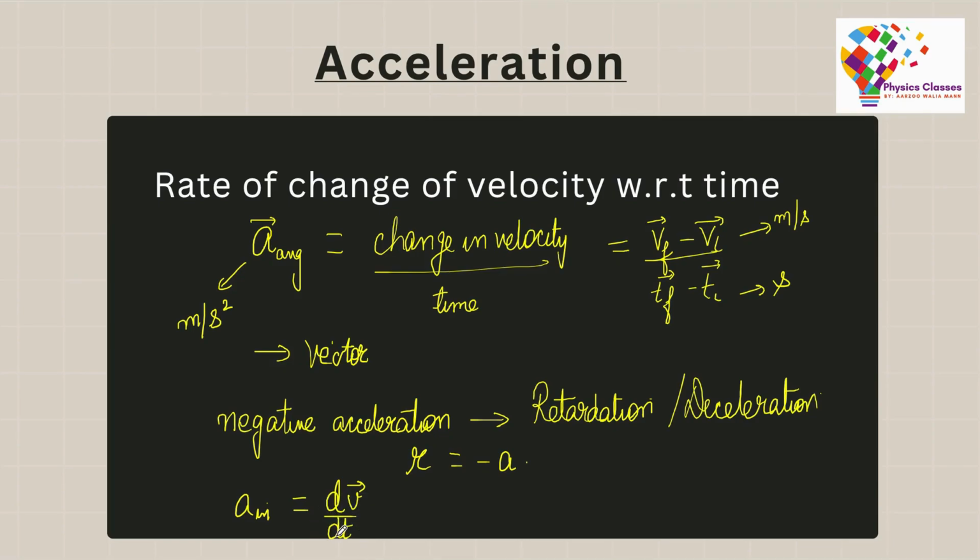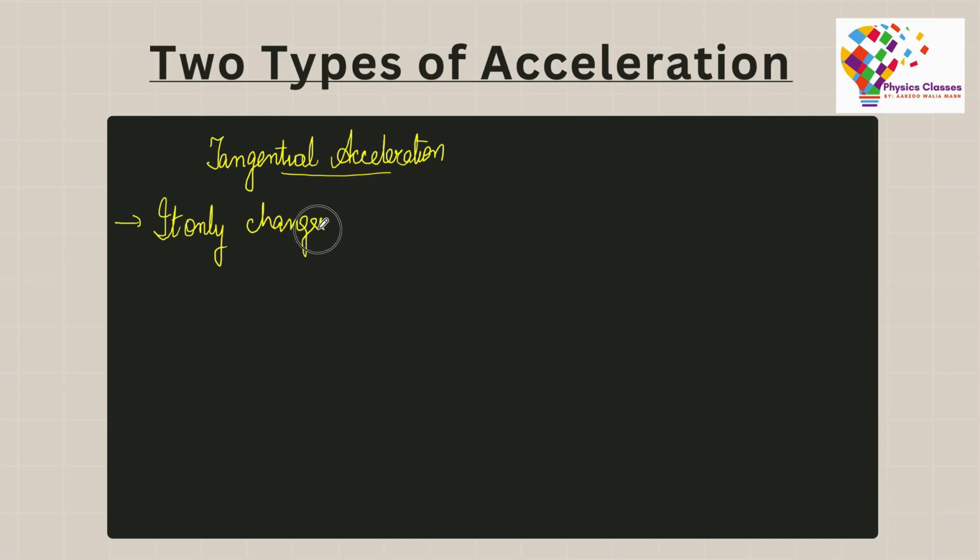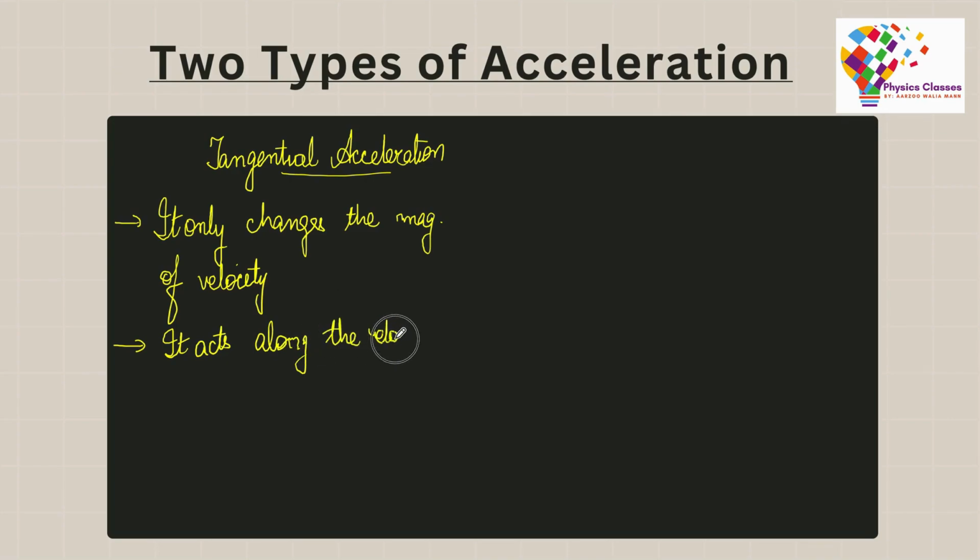Now we further have acceleration of two types. There are two types of acceleration that I would like to talk about today. We have something known as the tangential acceleration. So let's talk about the tangential acceleration first. It is the acceleration in which only the magnitude of velocity changes. It acts along the velocity, so the tangential acceleration is given by dv by dt, or double derivative of position with respect to time.